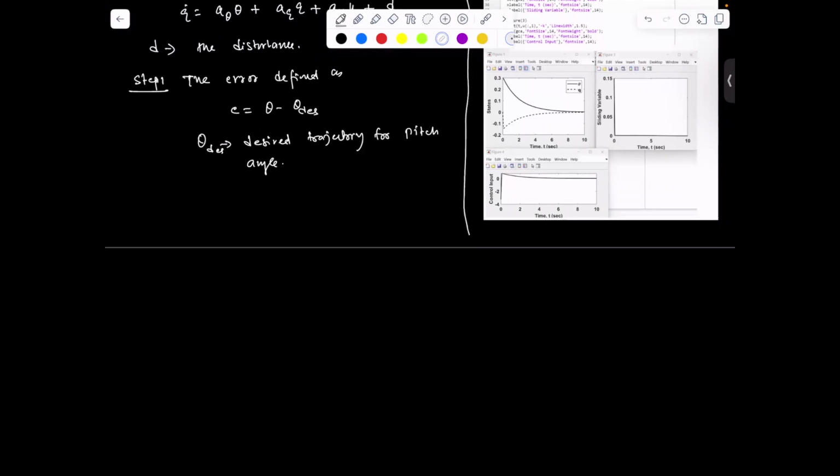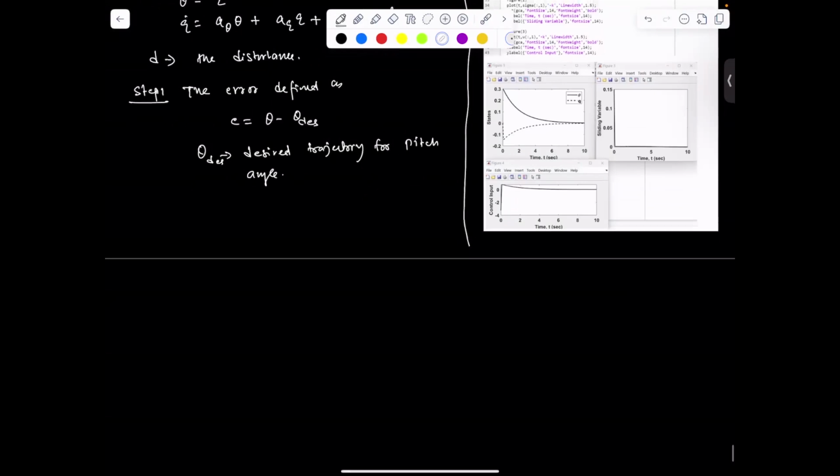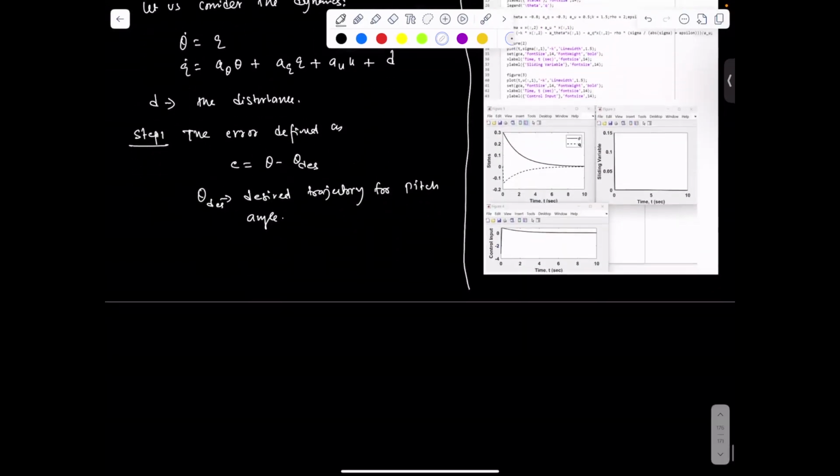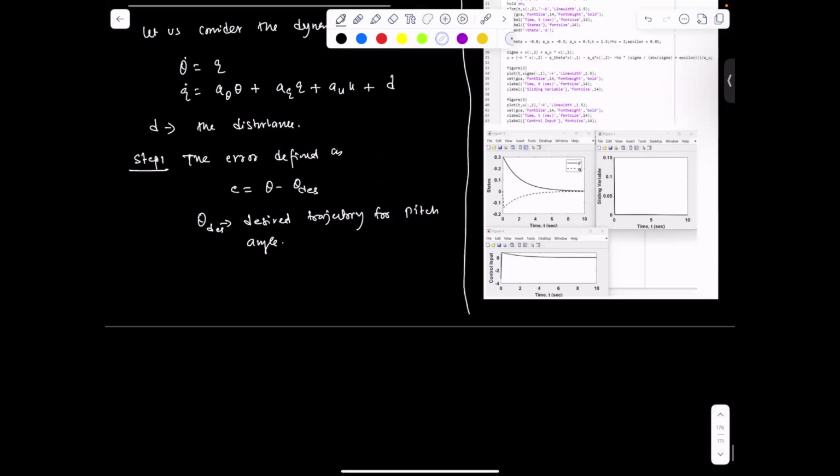For the time being, let us assume this desired trajectory to be a constant value. If the desired value is constant, you can sometimes call it tracking control, right? So let us define this as equation number 1, and this is 2.